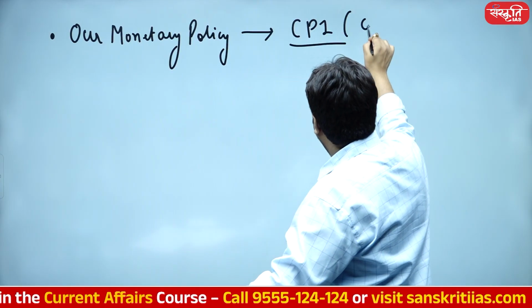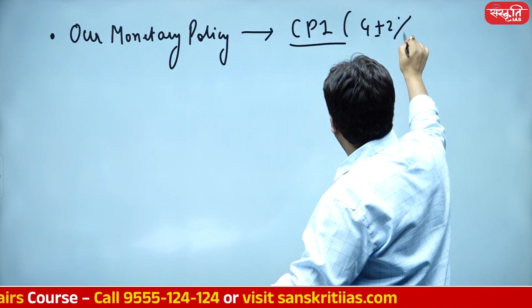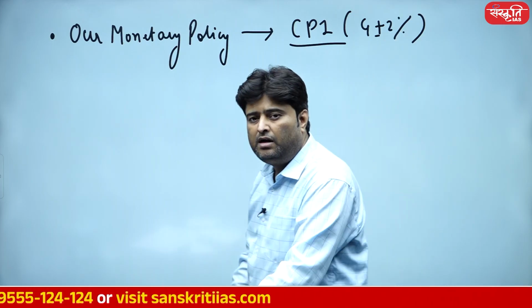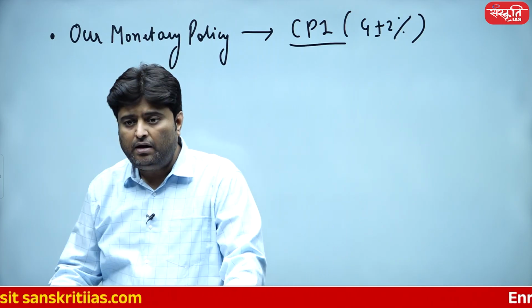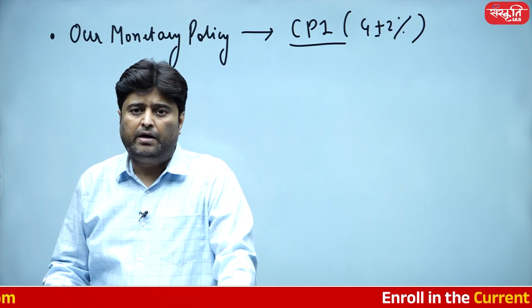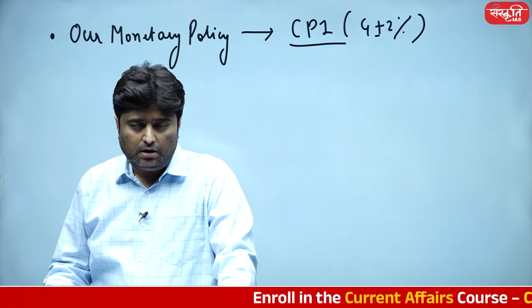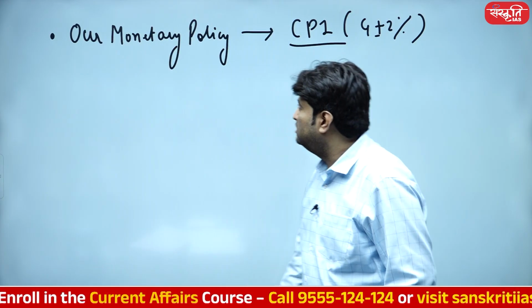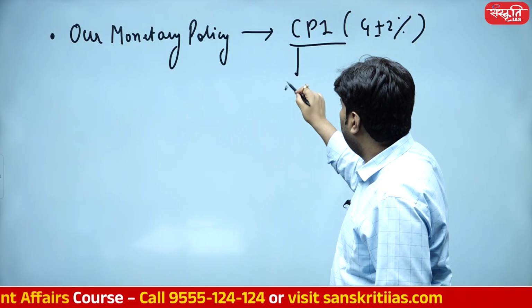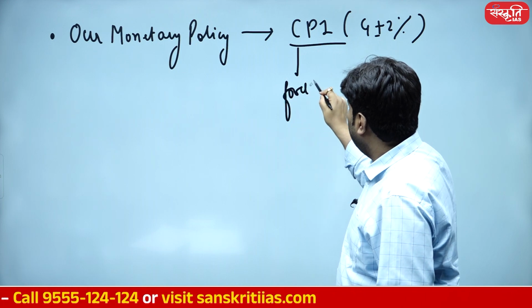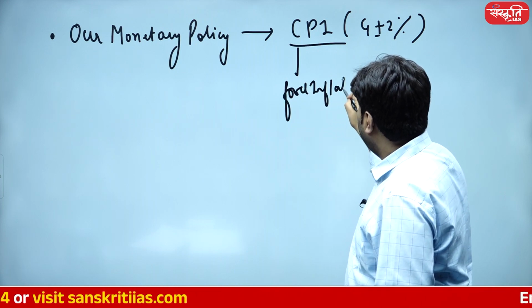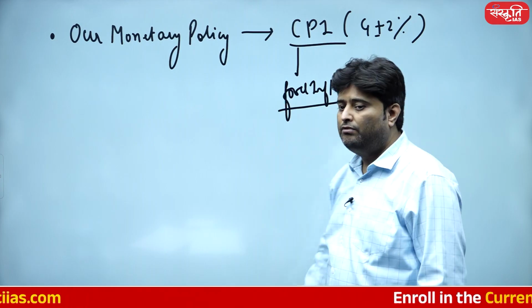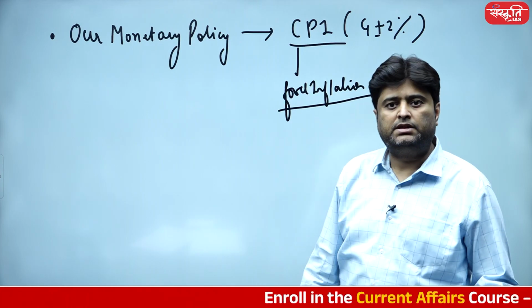We all know our monetary policy is dependent on the 4 plus minus 2% target, flexible inflation targeting, and they are too much dependent on the CPI numbers. And please understand, this is where the problem is. The problem is CPI is all about food inflation. And take my word, student, India will never get rid of food inflation. That's it.